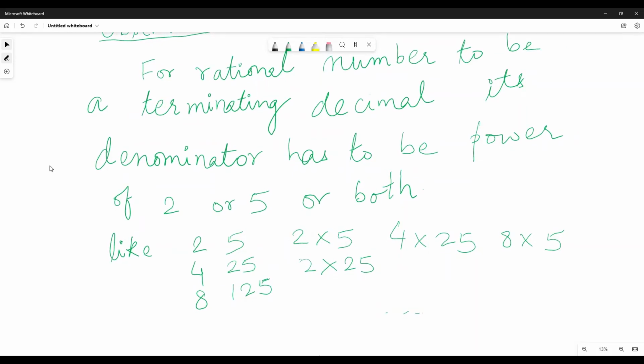And if it is not like that, if the denominator is 3, 6, 9, 11, 12, 17, 15, it will not be terminating. But 3, 6, 9, this will be non-terminating.